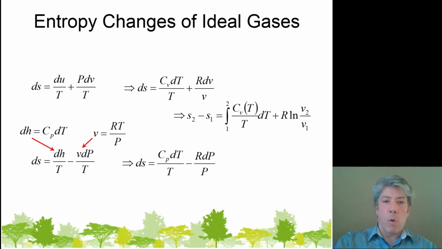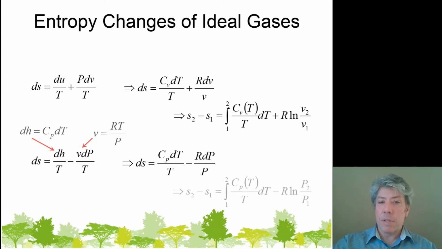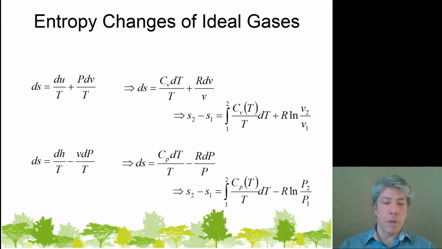So we end up with a form kind of like what we had before, but now we've got pressure instead of volume, and we have a negative sign in the equation as well as the constant pressure heat capacity. We can integrate this differential equation as well, and here's where we end up. The math is very similar on the second term, and we will leave the first term unintegrated for the time being. Again, the heat capacity at constant pressure depends on the particular temperature of the ideal gas.